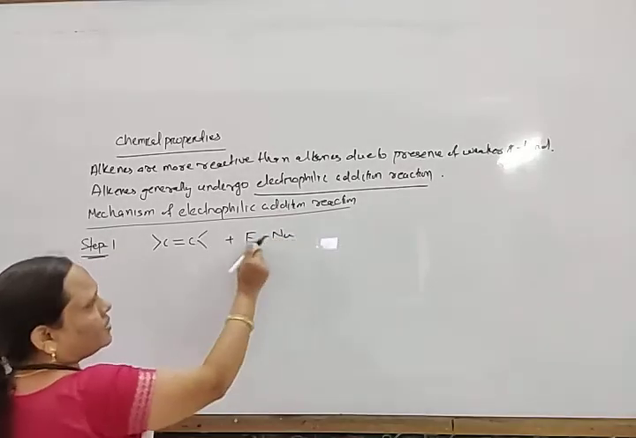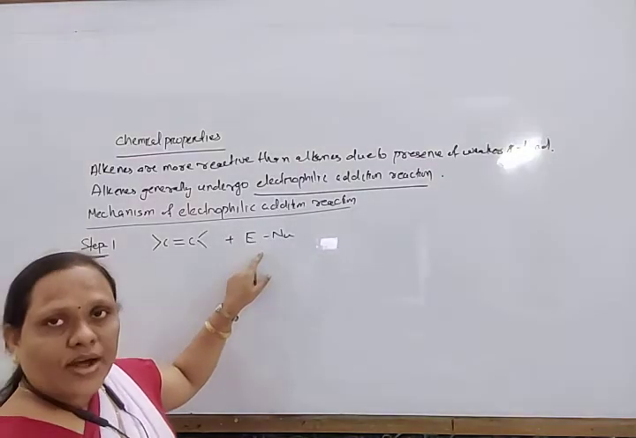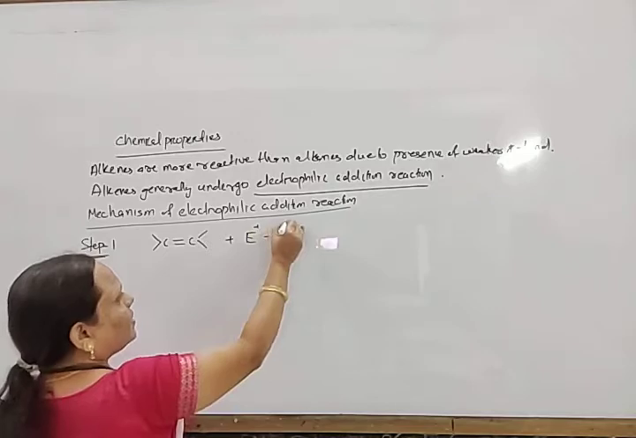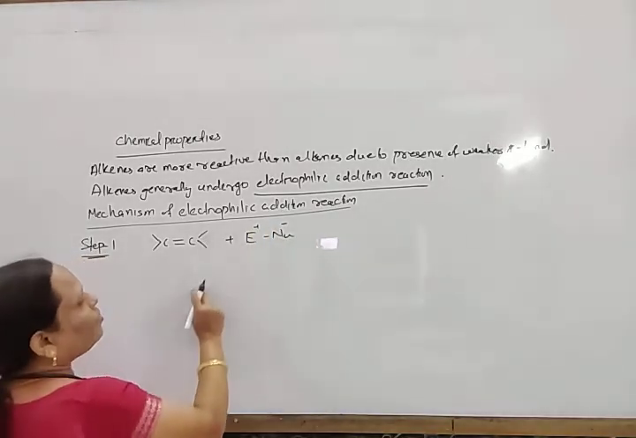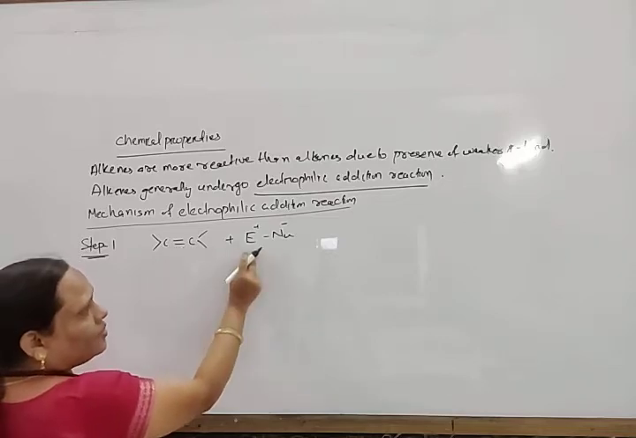So this is one compound. It consists of a positive part and a negative part. The positive part is the electrophile, the negative part is known as the nucleophile. So this is positive, and this is negative: electrophile and nucleophile. Then what happens? This bond polarizes the nucleophile.